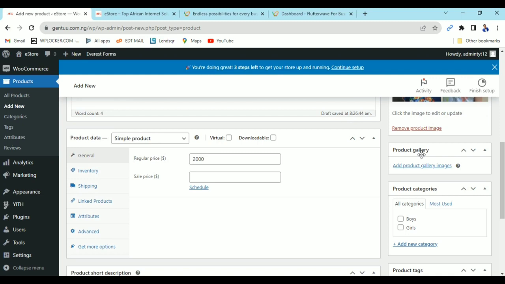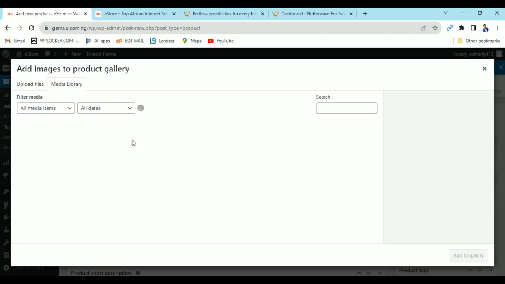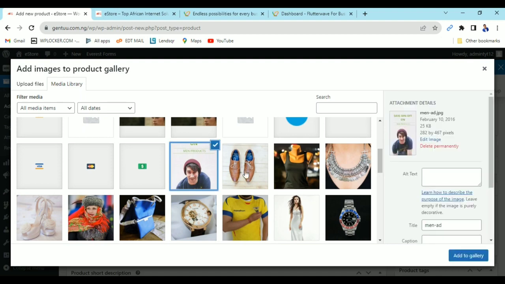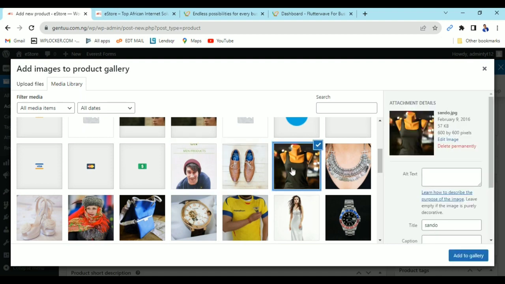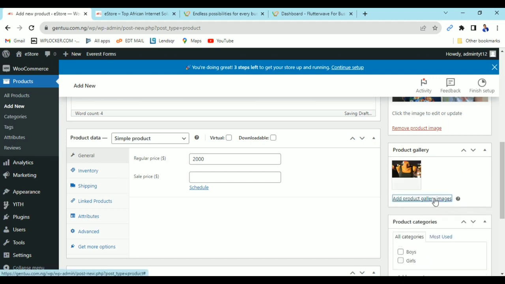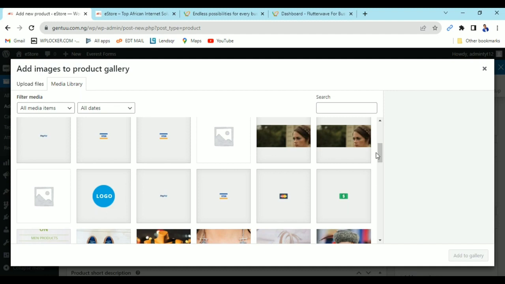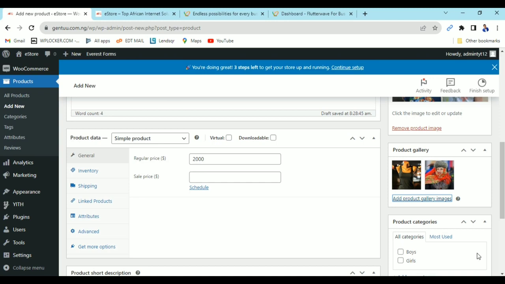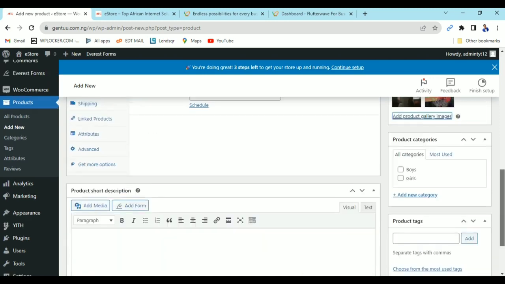Now if you want to add more than one image, like a gallery where people can slide and check multiple images, you can add it here. Let me just add something since I have a few images in this place. So I'm just going to pick these. Now I've added one, I'm adding another one. Let me add this again. So that is okay. Now you can add as many as possible.